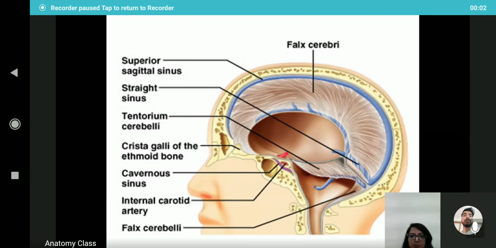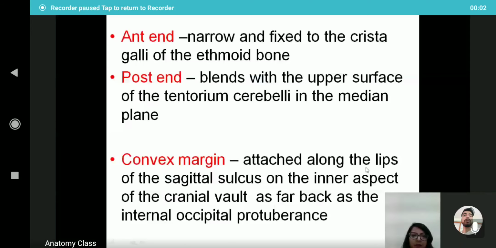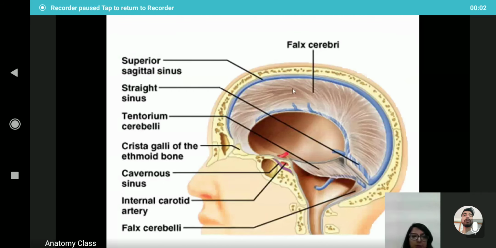So the posterior border, the posterior end, is present on the upper surface of the tentorium cerebelli here. The anterior end and the posterior end are there, and the convex margin is attached along the lips of the sagittal sulcus on the inner aspect of the cranial vault as far back as the internal occipital protuberance. So this is the convex margin in the sagittal section.